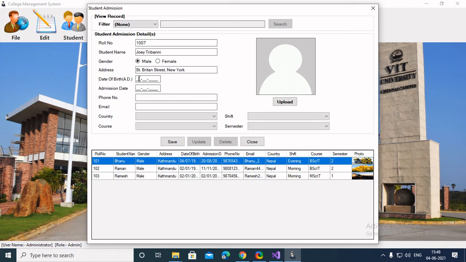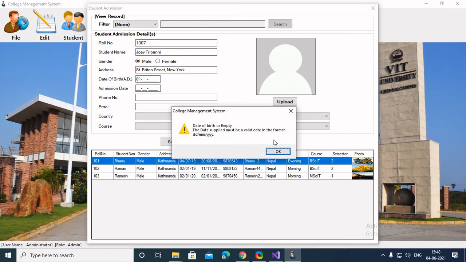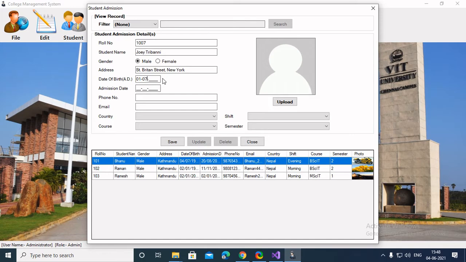So date of birth I'll mention as 01, and as you can see, if I misplace the format, it shows that a valid format should be inserted, like date, month, year. So month I could add. Enrollment date, so I'll mention the date. His phone number could be anything. So basic details, email ID joey@gmail.com.